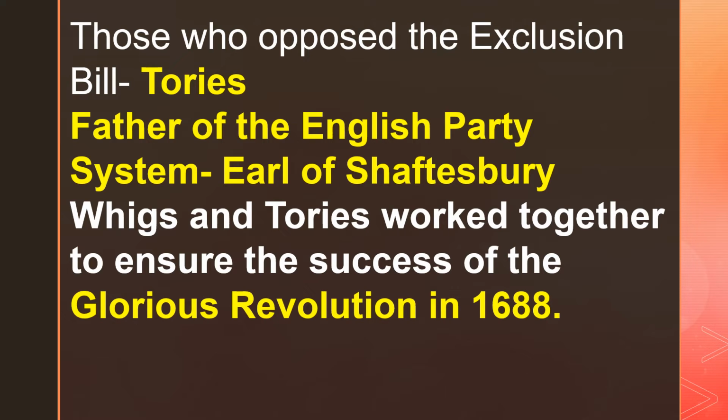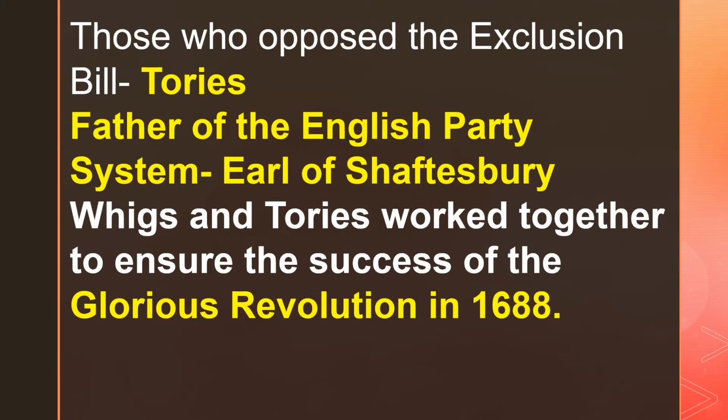Now, I was telling you about James II being an unpopular ruler. So, again, what did the people of England do? They did not want James II to continue ruling over them. So they invited William of Orange, Orange is in Holland, Dutch, William of Orange and his wife Mary to come to England and become the rulers of England. Mary was the daughter of James II. William of Orange and Mary were both practicing Protestants. So that is why the English people invited them to come and take over the reins of power.